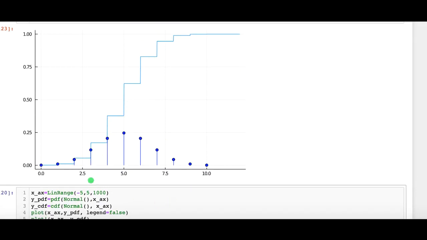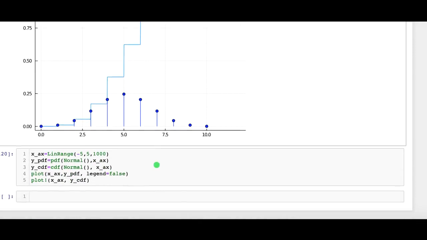And as you can see, at each of the points where the mass function has mass, in other words, at the integers from 0 up to 10, the cumulative distribution function has a jump. Moreover, the size of the jump is exactly the height of the mass function. So, for example, this length over here corresponds exactly to this length over here. Similarly, this length over here, this jump, corresponds exactly to this probability here.